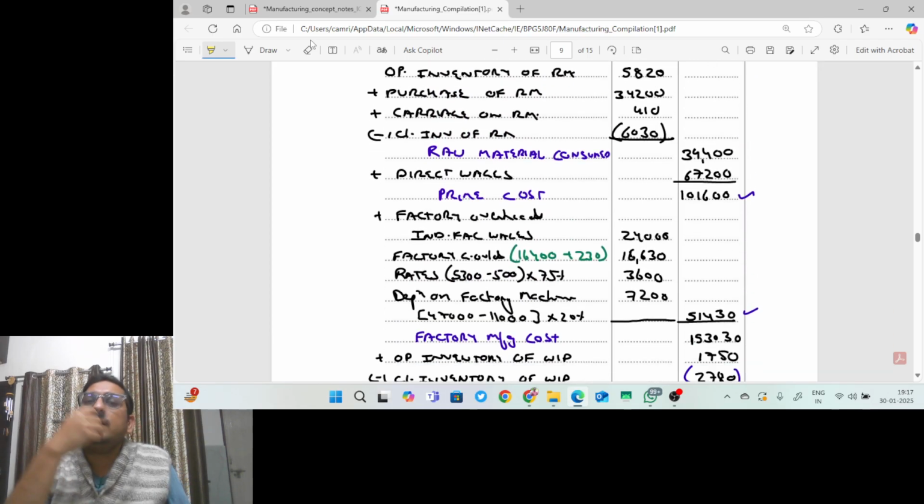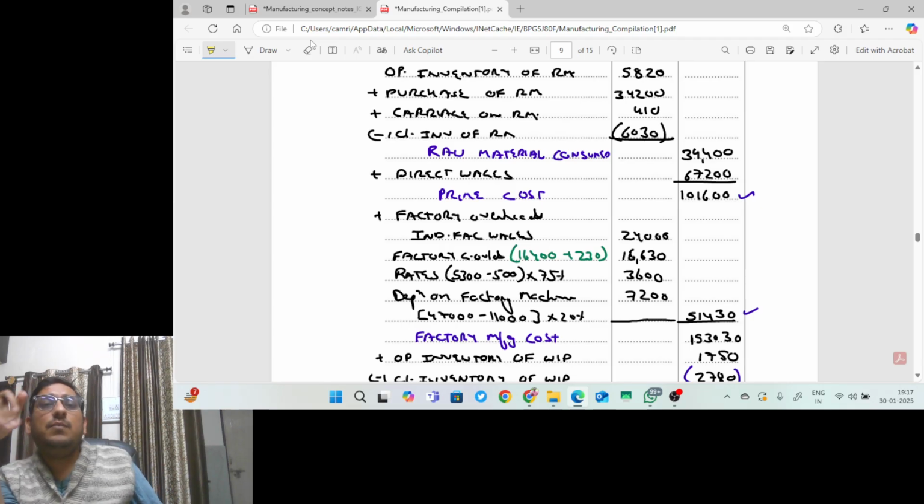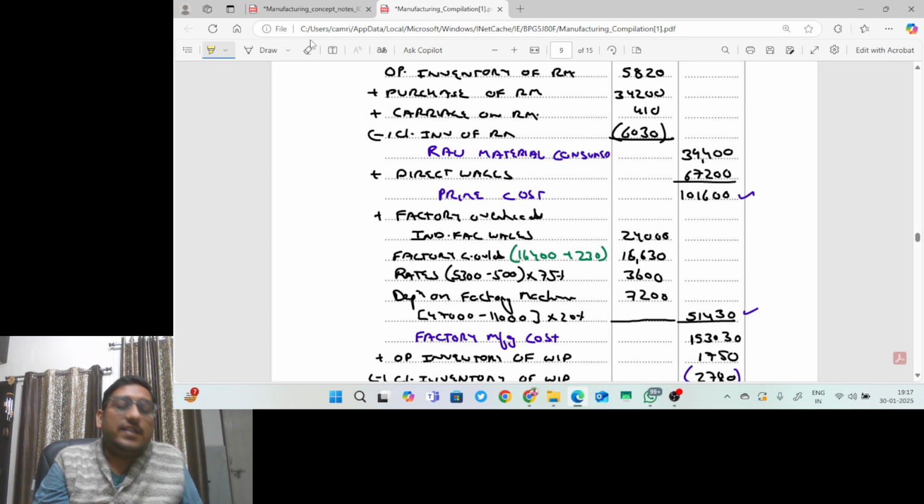Opening inventory of raw material plus purchase of raw material plus carriage inward of raw material minus closing inventory of raw material. We'll get raw material consumed, in which we will add direct expenses and direct wages. There is no direct expenses in this question, so we directly added direct wages. We'll get prime cost, add all the factory overheads.